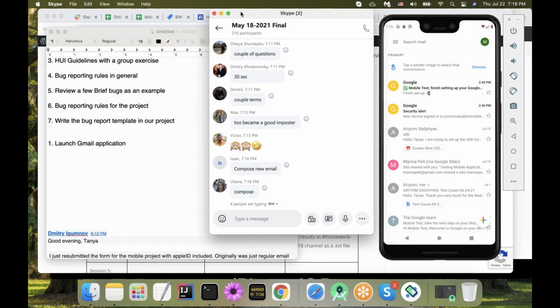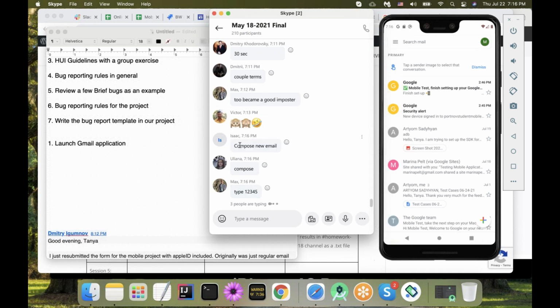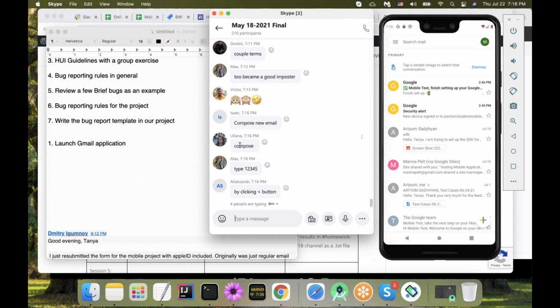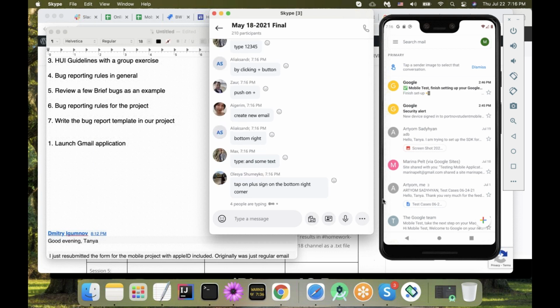Compose new email. Well, okay, compose new email, I like it, Isaac, but say you just hired me. I've never seen your Gmail app ever in my entire life. I have no idea. Okay, compose my email. I do not see a button that says compose your email. I do not know how to compose. You need to be more specific. Create new email, same story. Maybe I do not know how to. Test cases are steps. Like, do this.